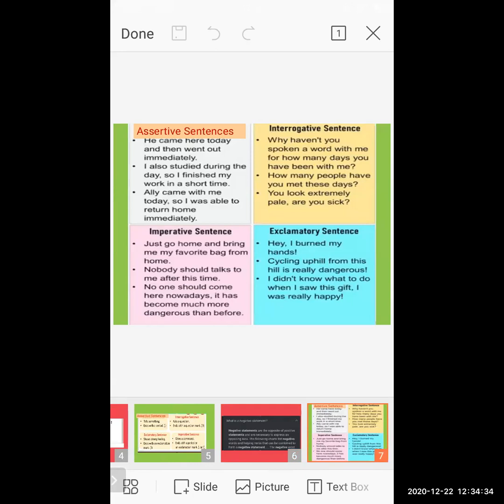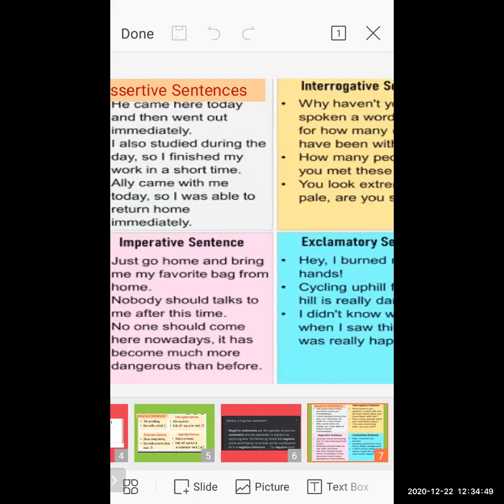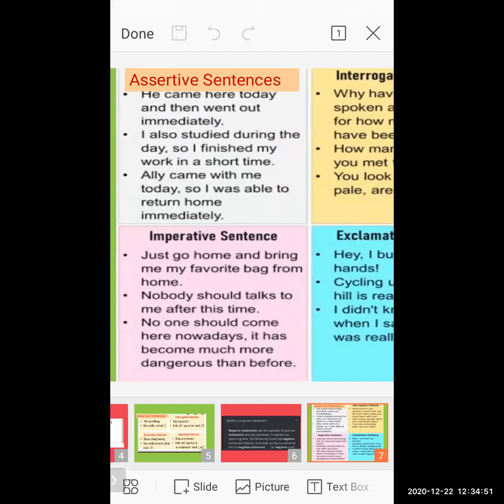Assertive sentence: He came here today and then went out immediately. See this first sentence, students. It is a simple sentence and it gives the information that he came here today and then went out immediately. So this type of sentence comes under the assertive.